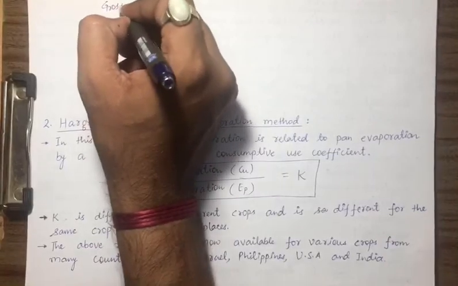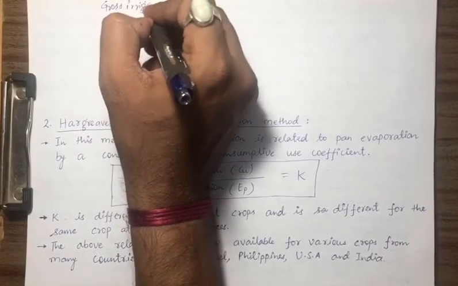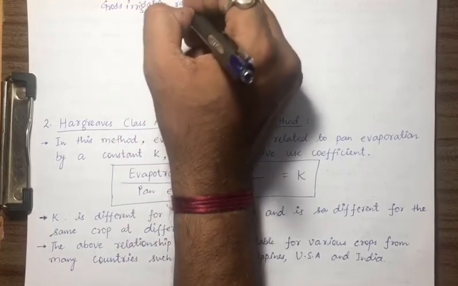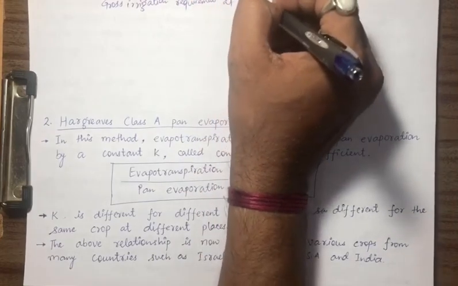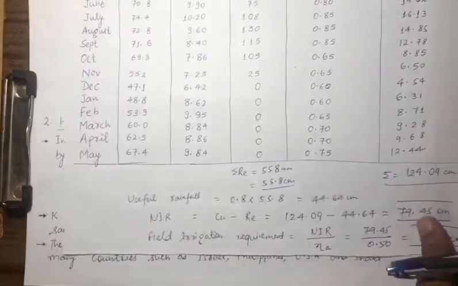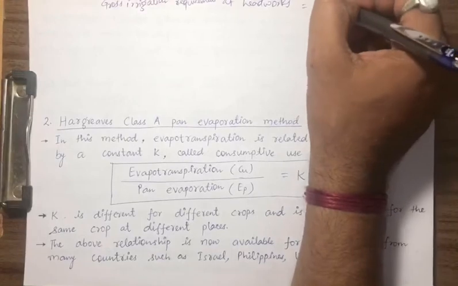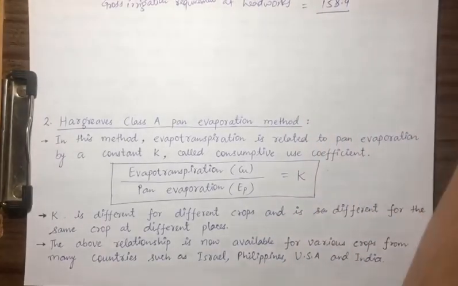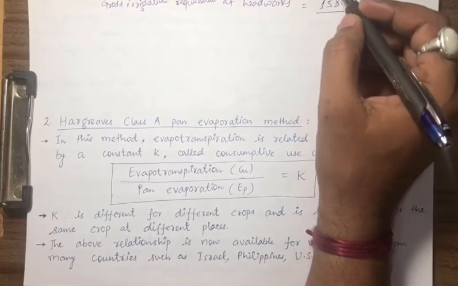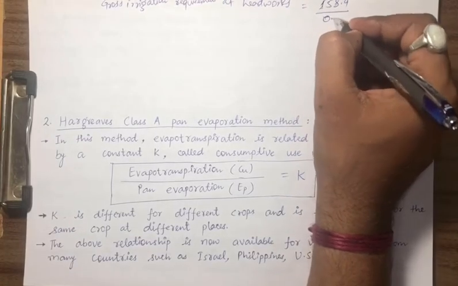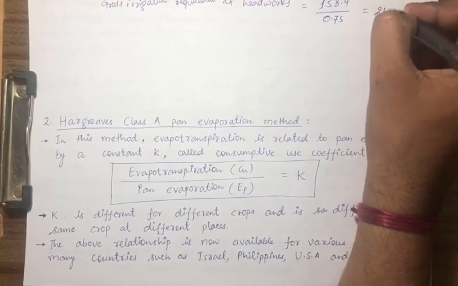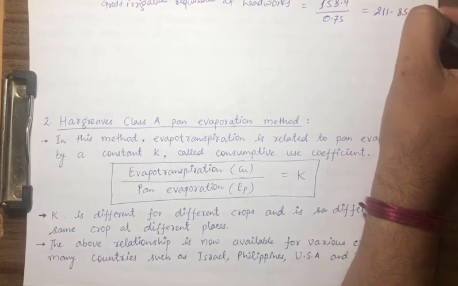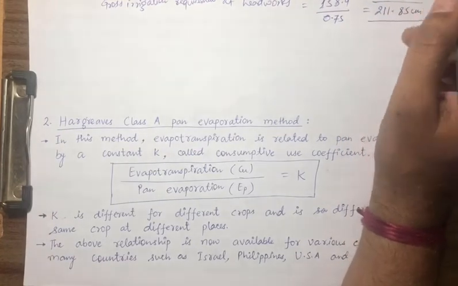So gross irrigation requirement at headworks. In the field we require 158.9, so at the headwork it will be 158.9 divided by conveyance efficiency, which is given as 0.75, that is 75%. So it is coming 211.85 centimeter. So this is depth in centimeter.